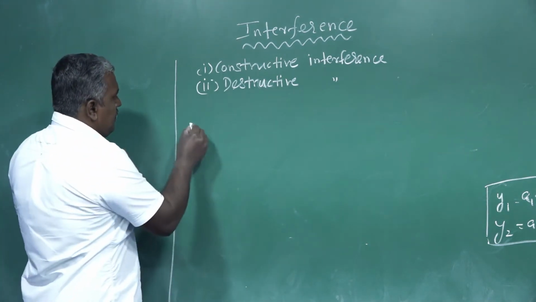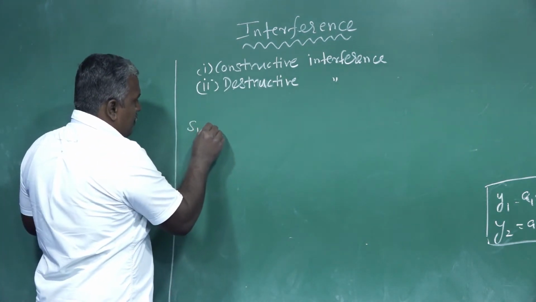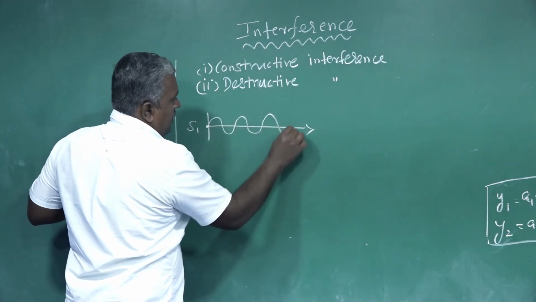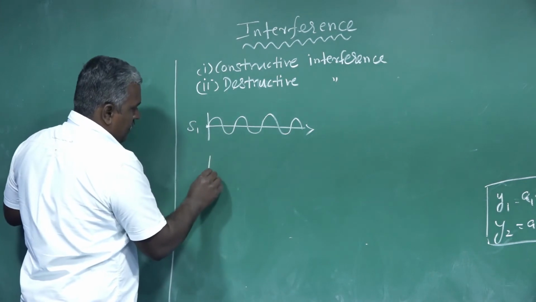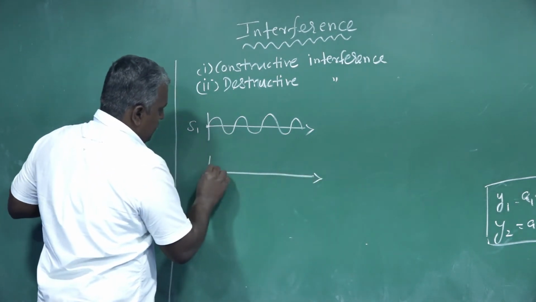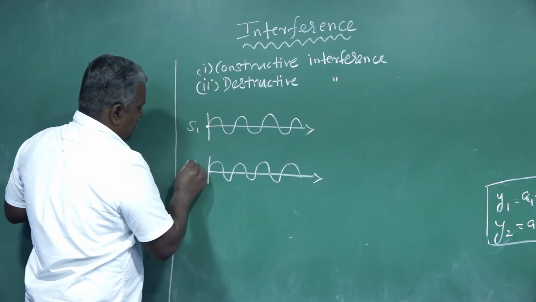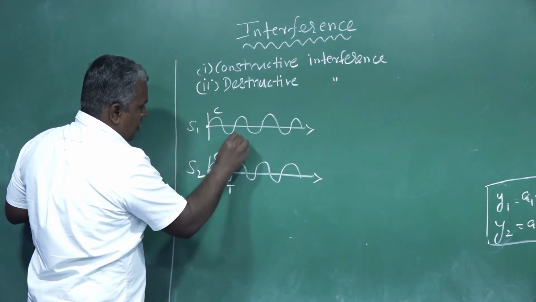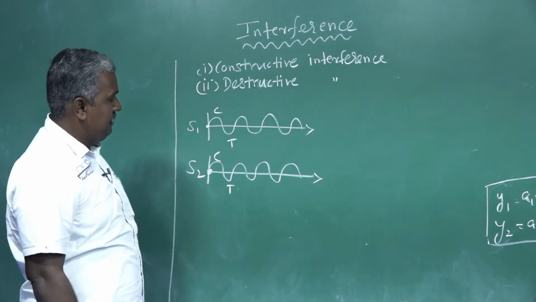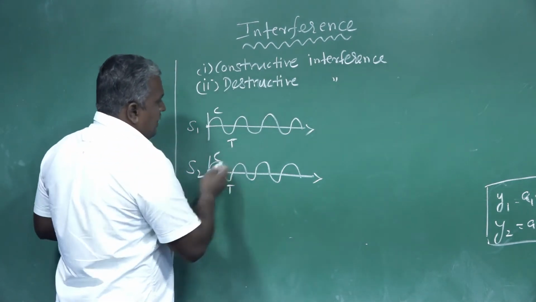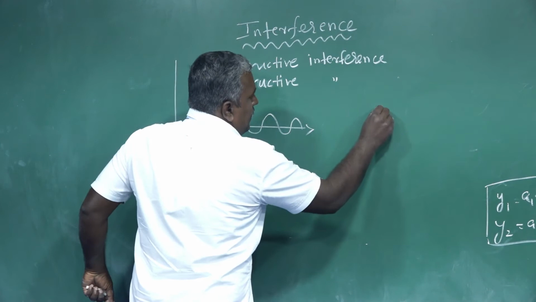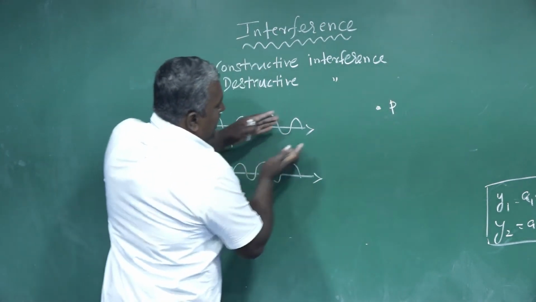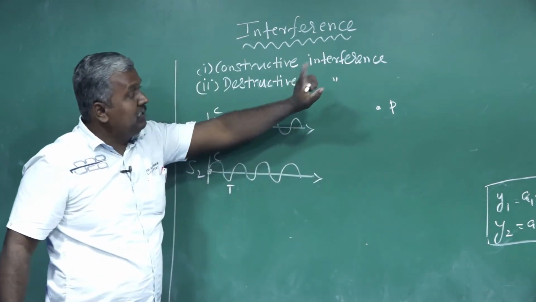Here consider one source S1 and another source S2. This is crest and trough, crest and trough, you know that very well. Now from the sources, at a distance, consider one point P. Light passes like this, already drawn on the board.